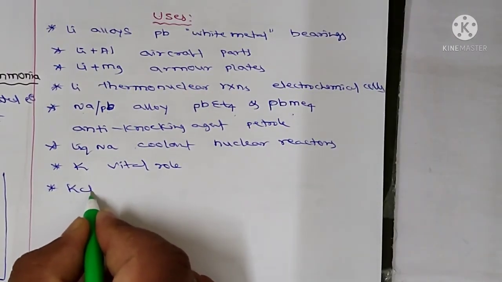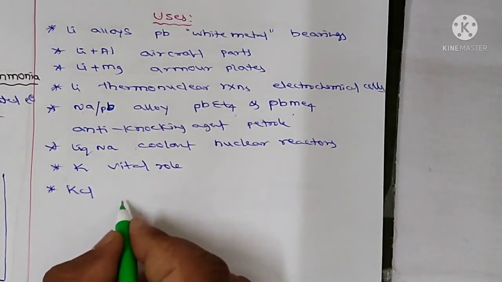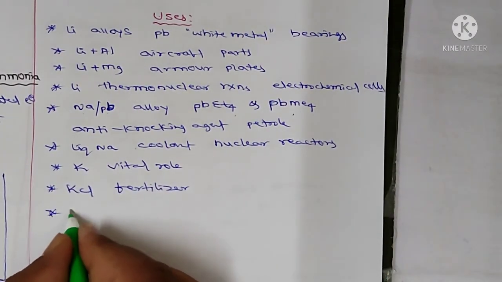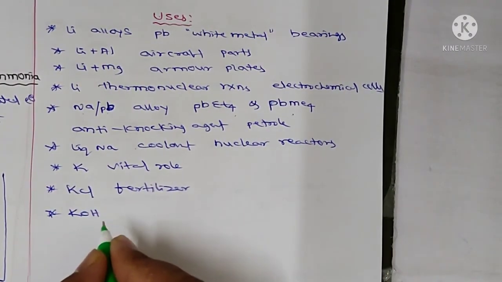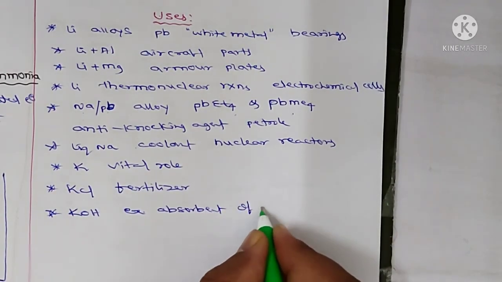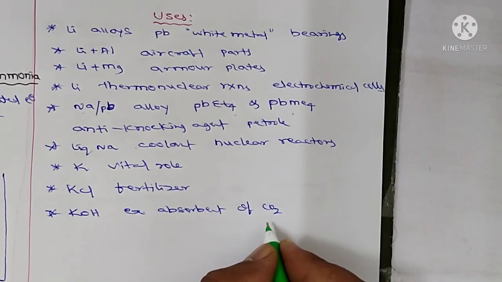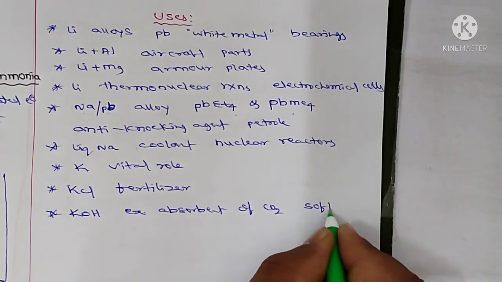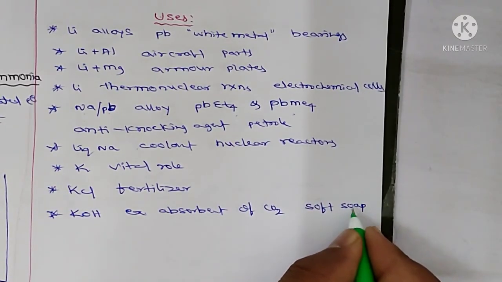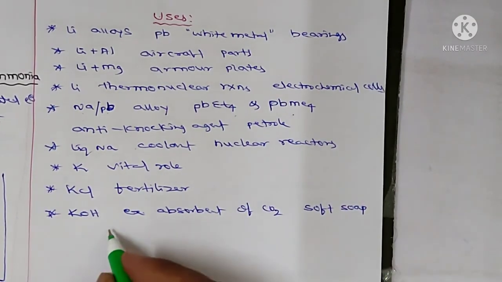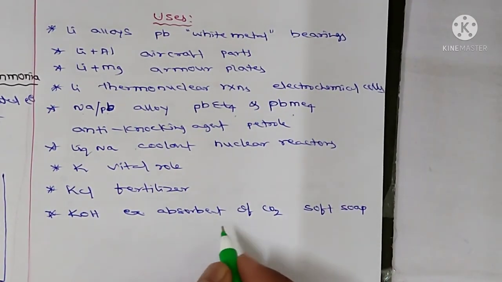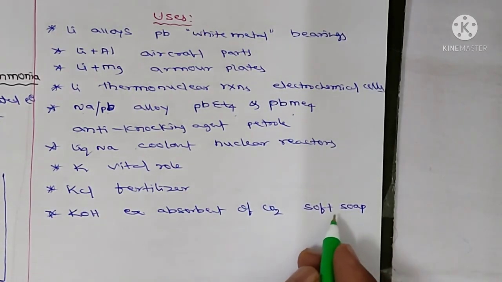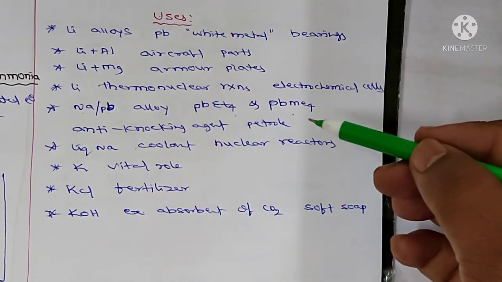KCl is used as a fertilizer, and KOH is used as an excellent absorbent of carbon dioxide and in the manufacture of soft soap. So these are the uses of first group elements.